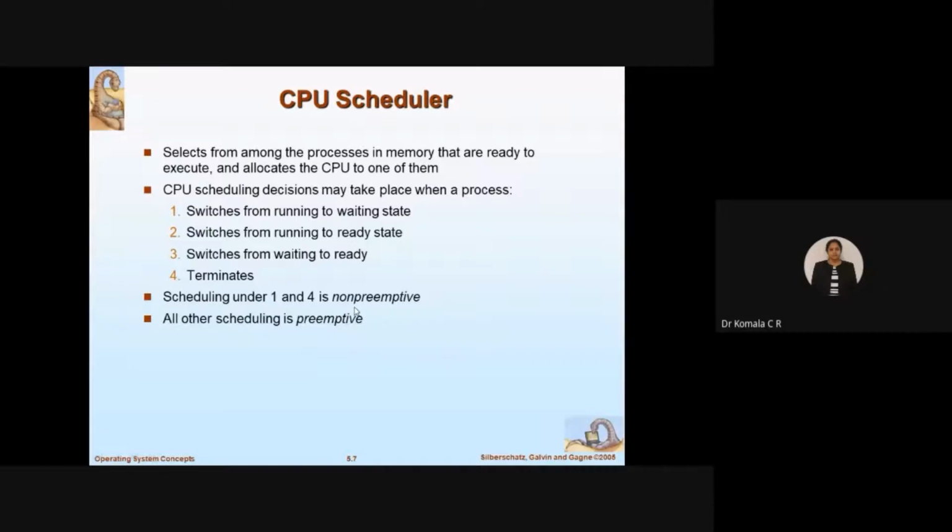Preemptive is nothing but postponing the job. Non-preemptive means what? I will not postpone. What I will do is take first come, first serve. If P1 has arrived first, I will complete P1. If P2 has arrived second, I'll attend P2 only after I complete P1.